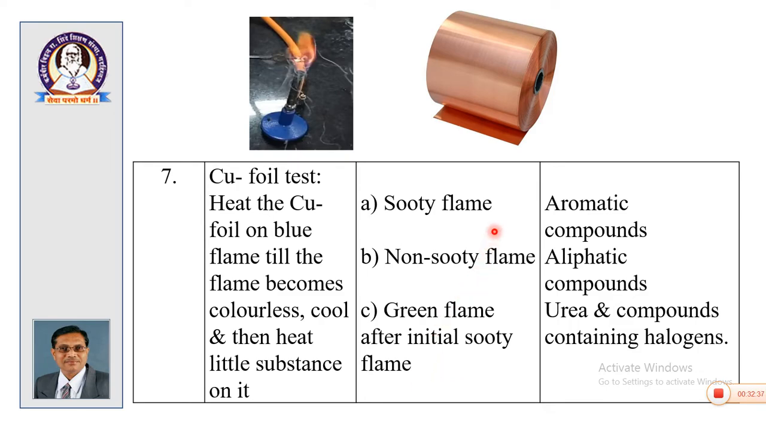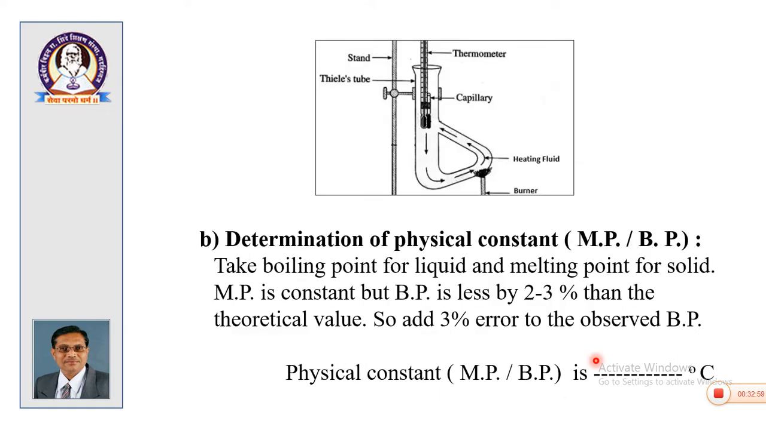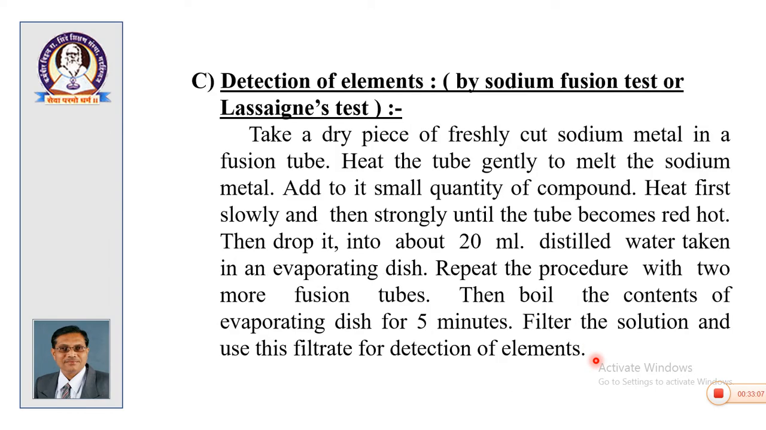So, what are the observations? A sooty flame indicates the presence of an aromatic compound, a non-sooty flame indicates the presence of aliphatic compounds, and a green flame after an initial sooty flame indicates the presence of compounds like urea or compounds having halogens. These tests you have studied and carried out in earlier classes of BSc 1 and 2 also. Then the next step is determination of physical constants, that is, determination of boiling point or melting point as usual.